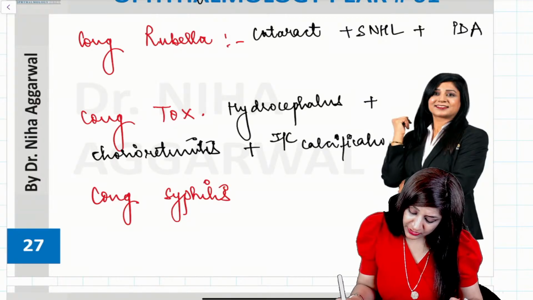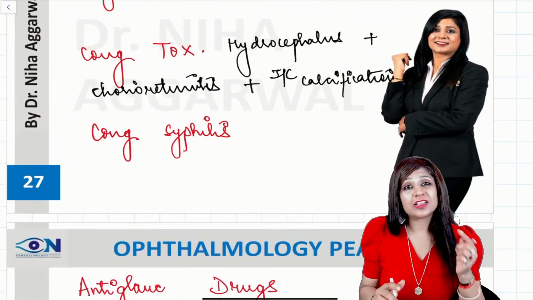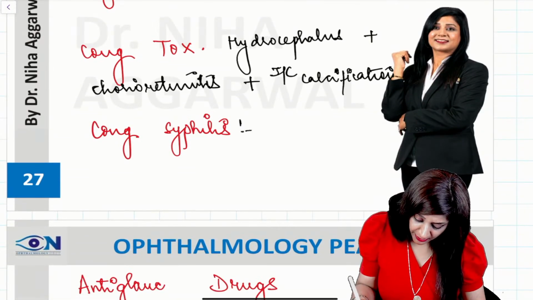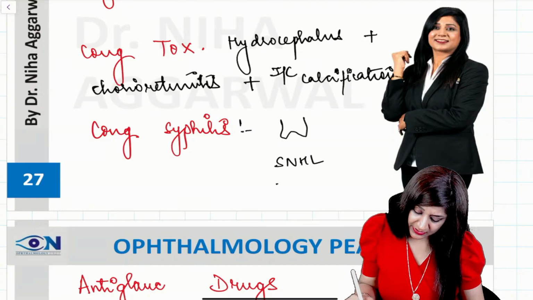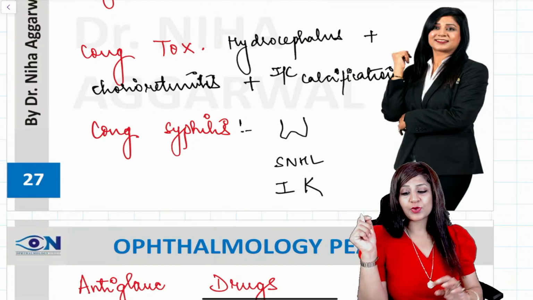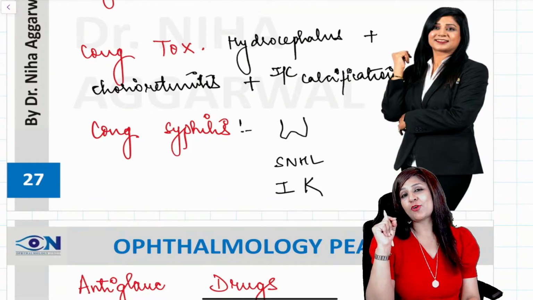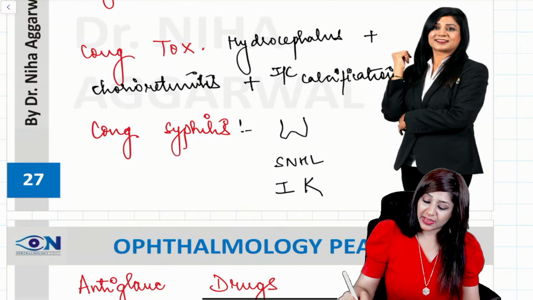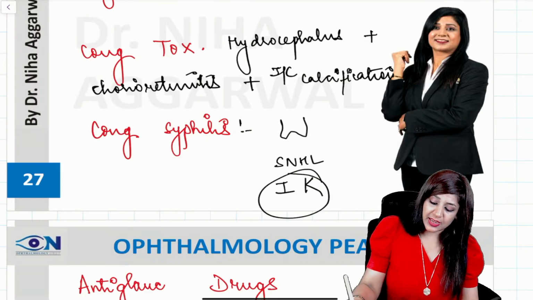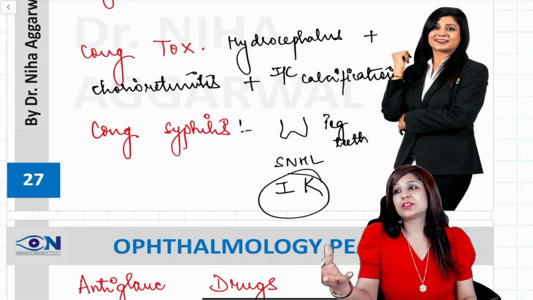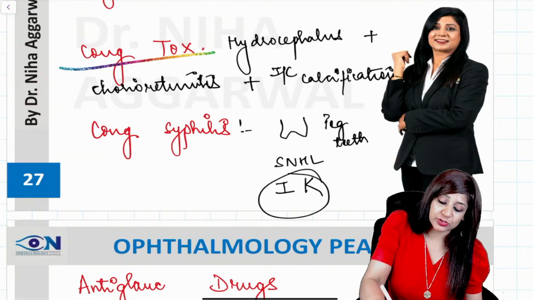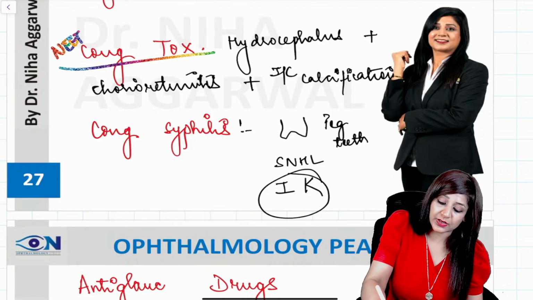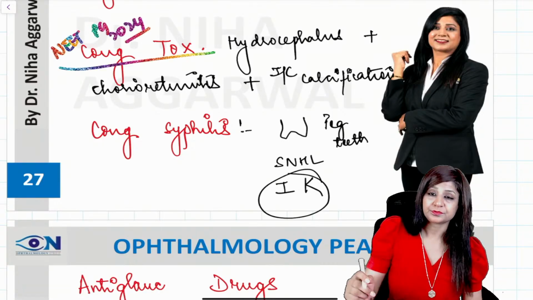The triad of congenital syphilis: peg-shaped teeth, sensorineural hearing loss, and interstitial keratitis. I think these 3 triads are most important and very typical. They can ask you about interstitial keratitis, peg-shaped teeth, hearing loss, chorioretinitis, headlight in the fog appearance. Congenital toxoplasmosis was asked in NEET PG 2024.